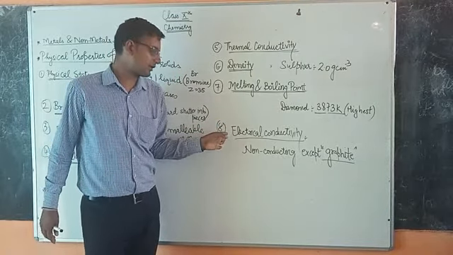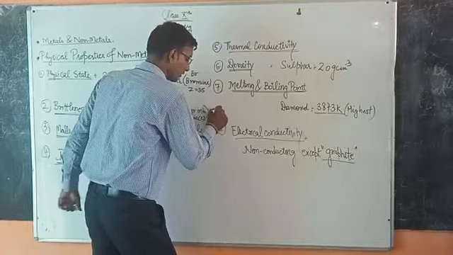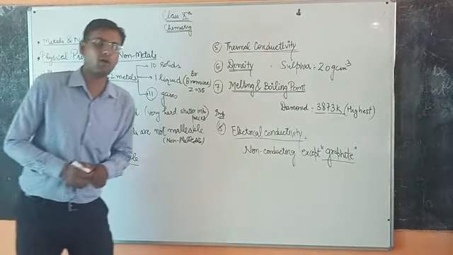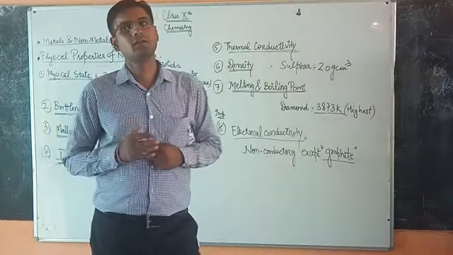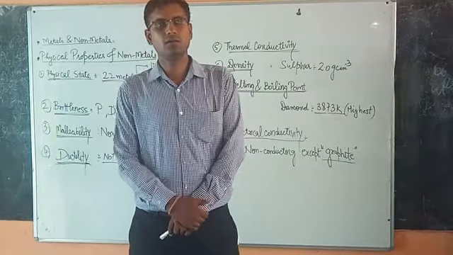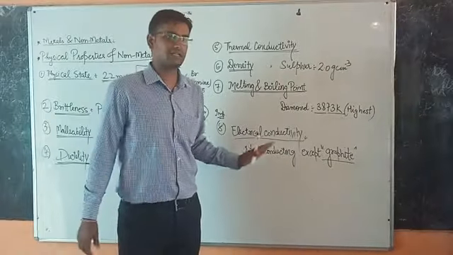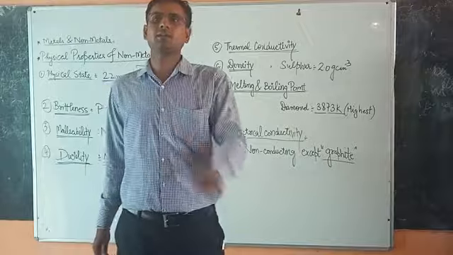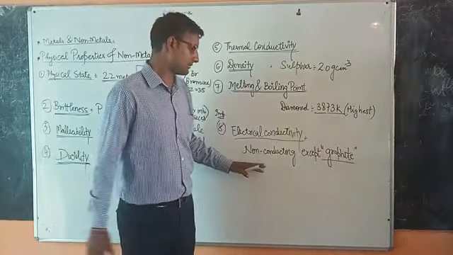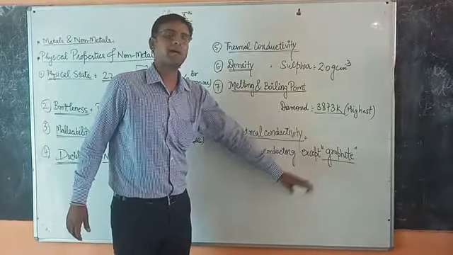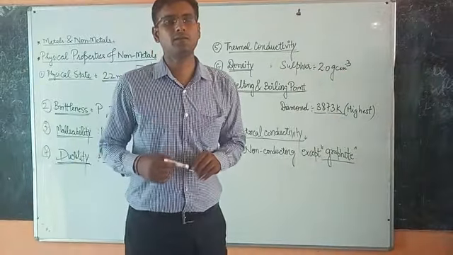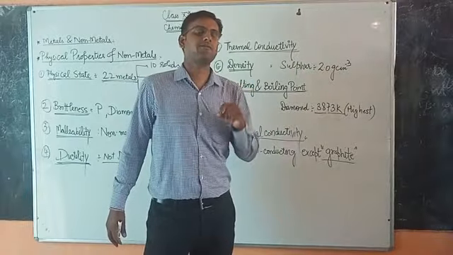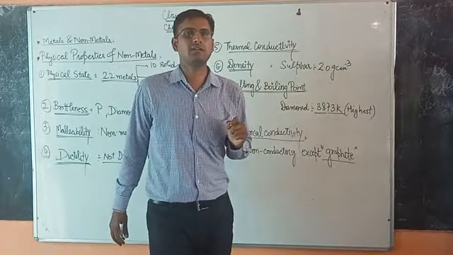So next we have electrical conductivity. This is the most important point which is asked in the examination, that non-metals have the property of being non-conductors of electricity, that is they do not conduct electricity, but there is only one non-metal which conducts electricity, that is graphite. Graphite is the allotropic form of carbon. Because of the presence of a free electron in graphite, it is conducting in nature.